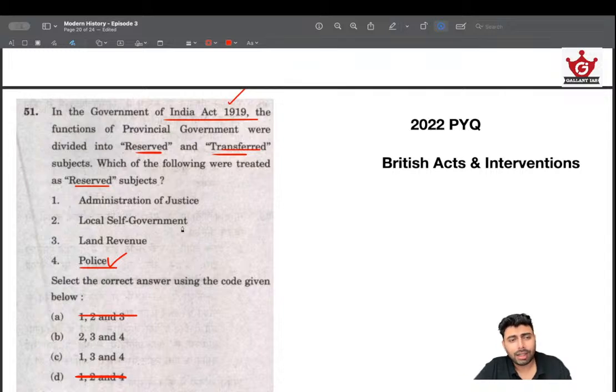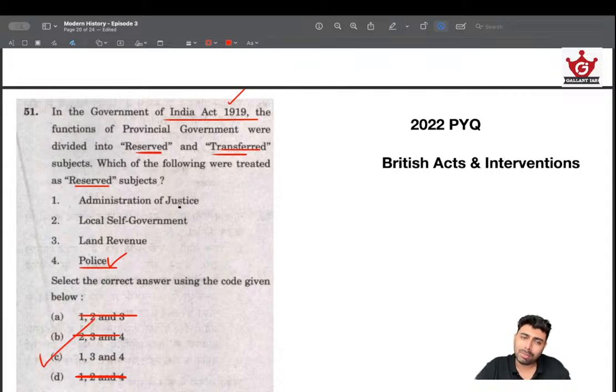Obviously, local self-government is one area where British will be least interested, because that doesn't really have a long-standing impact on them. Local administration is like irrigation, things like that. They will be like, okay, take the headache away, we'll focus on more powerful and important things. You do your thing. It's like making them happy and making them feel like they are the good people. But that's not the case. So local self-government won't be treated as a reserved subject, and we can easily arrive at the answer.